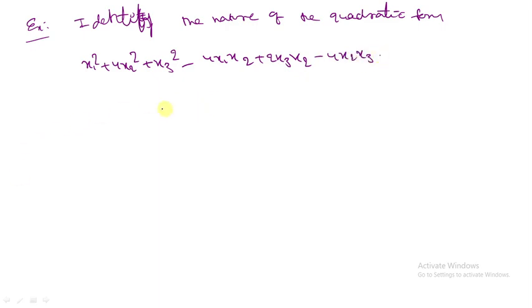Nature means you have to check whether it is positive definite, negative definite, positive semi-definite, negative semi-definite, or indefinite. That's the nature.